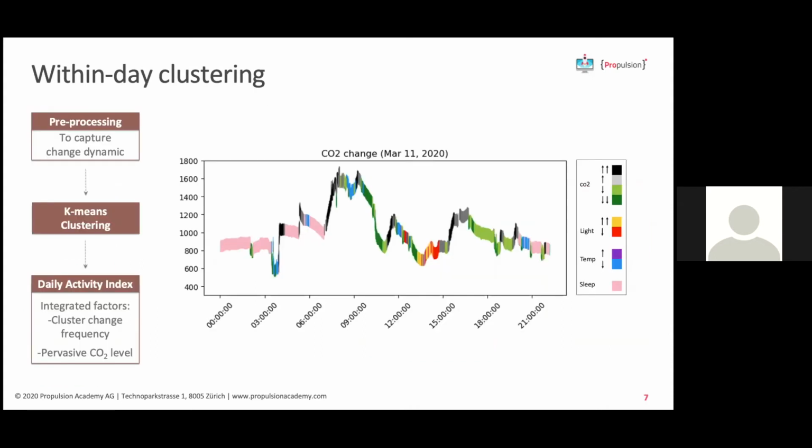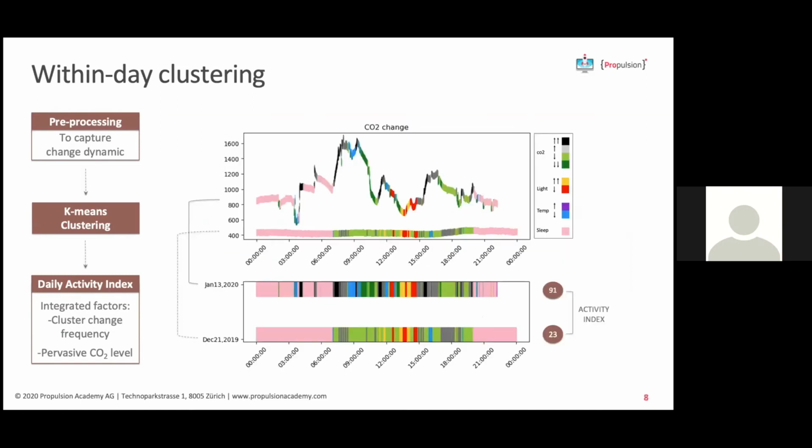Thank you, Christophe. So to cluster activities and detect anomalies, we approached it with 3 different methods. First method is within-day clustering. Through pre-processing and k-means clustering, we capture change dynamics, and we also distinguish sudden or smooth change. We also calculated a daily activity index by integrating change frequency of clusters and pervasive CO2 level. You can see 2 days as an example here.